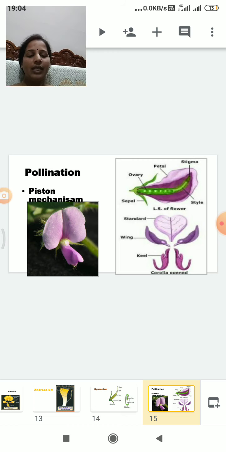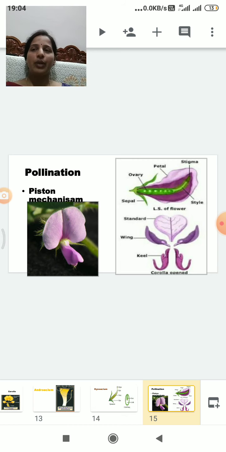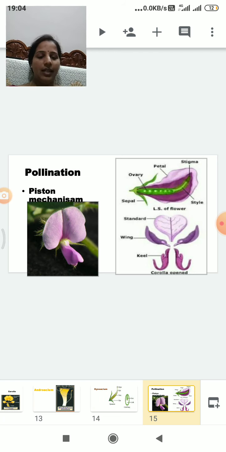So usually the flowers in this family show protandry. This is also an important characteristic. Usually in Fabaceae family members, the flowers show protandry. So in this case, the androecium matures first.